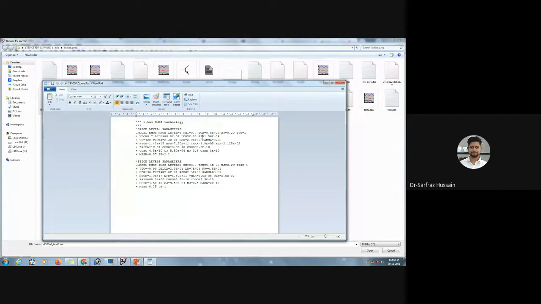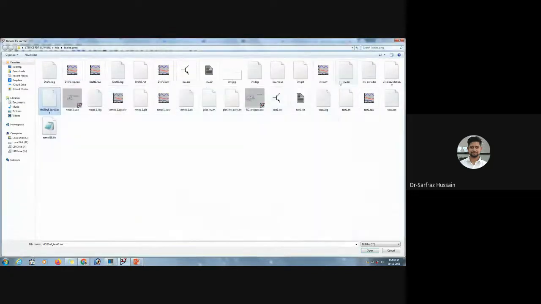There you will find a term called beta effective, beta EFF. The beta effective is the multiplication of Kp and the W/L ratio. So you should always open this kind of model files.